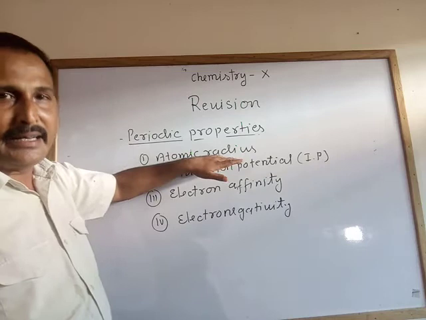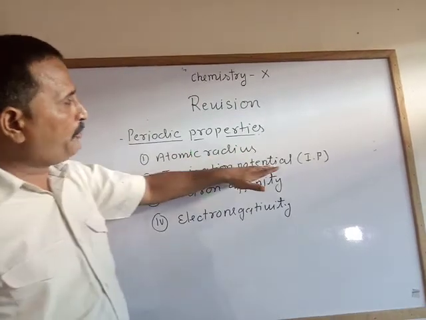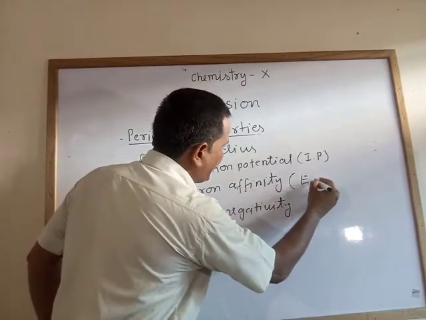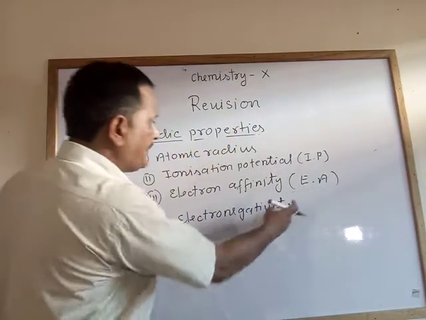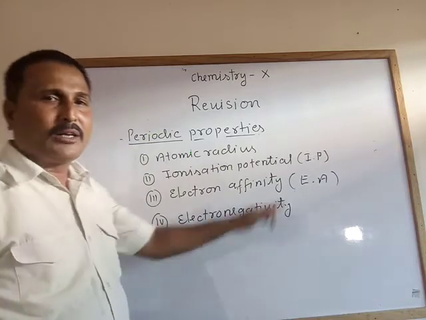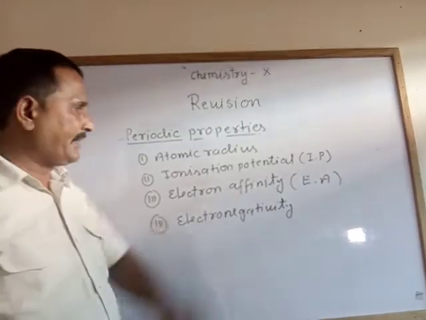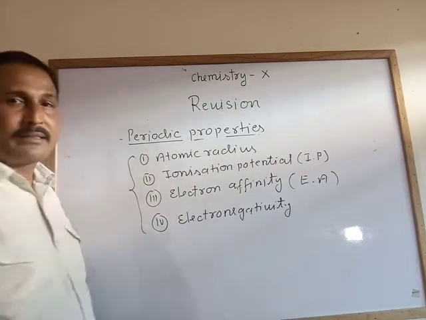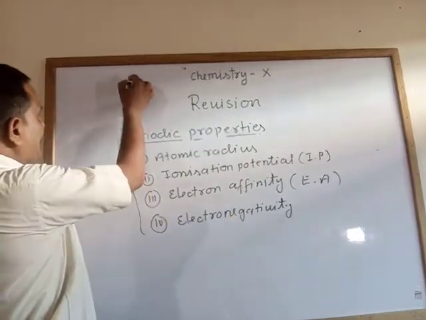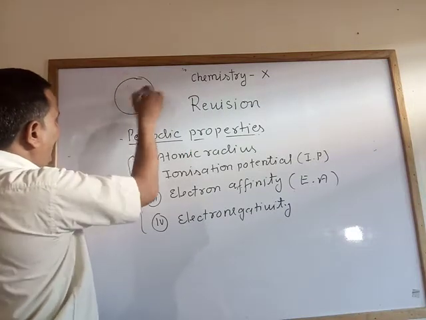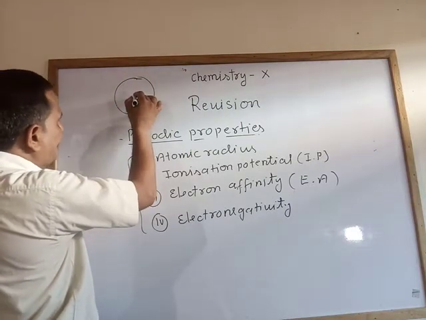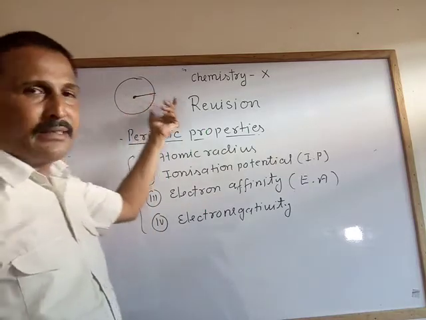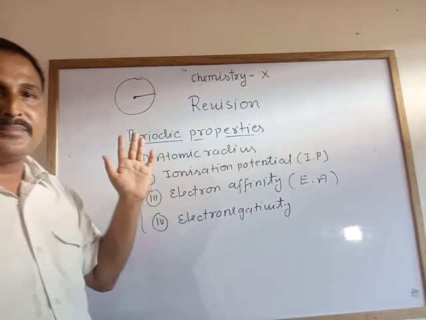Now, some periodic properties I have written: atomic radius or atomic size, ionization potential, called IP, electron affinity, called EA, electronegativity, and non-metallic character and metallic character. These four points are important. What is atomic radius? The distance from the center to the outermost shell is called atomic radius or atomic size.